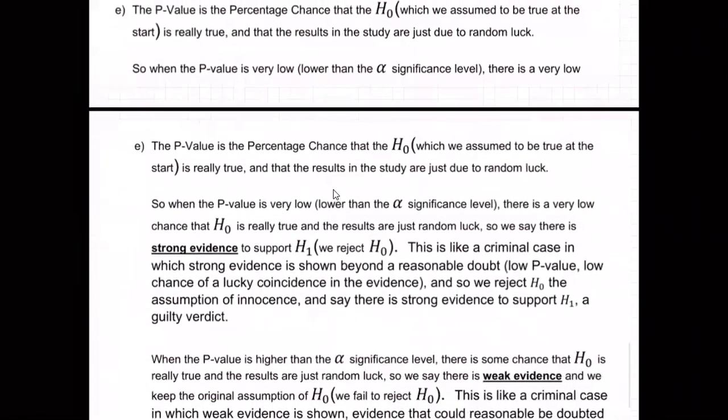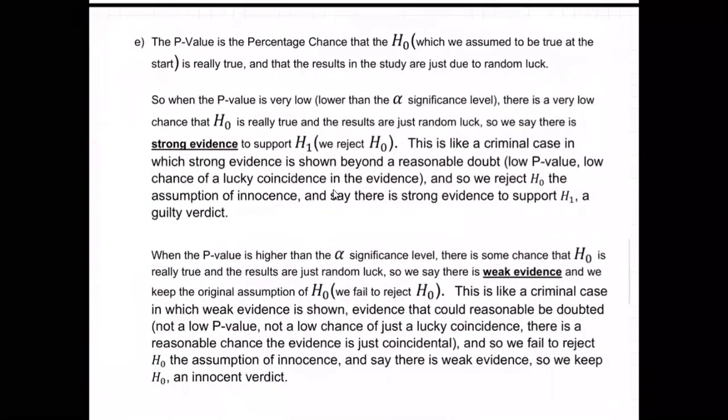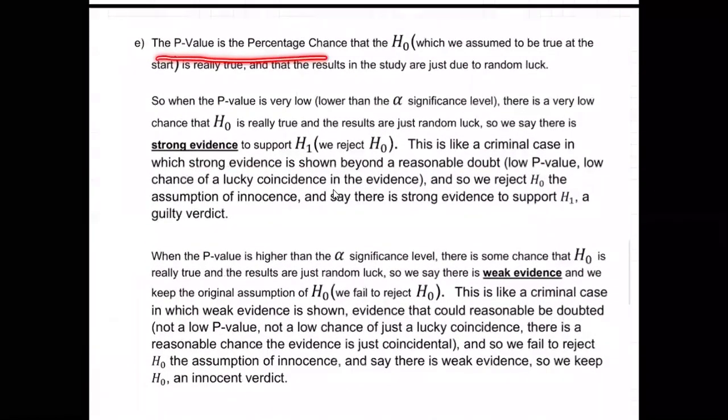Here's the conclusions. Here's part E. The p-value is the percentage chance that the H0, which we assume to be true at the start, is really true, and that the results in the study are just due to random luck, right?